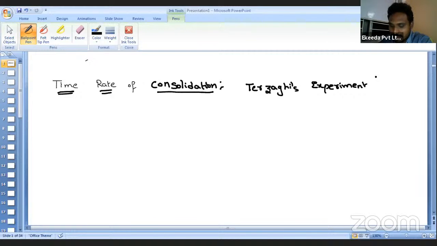Terzaghi did the experiment based on the spring piston model. The entire process is understood by using the spring piston model.